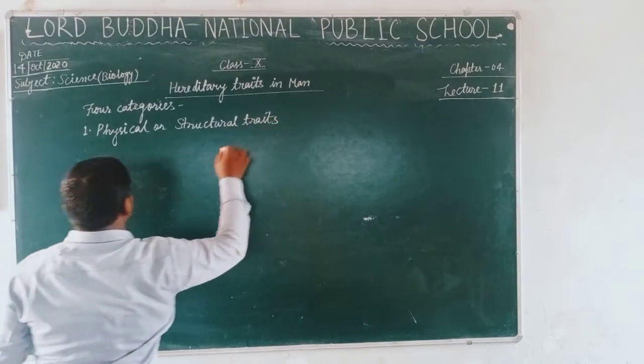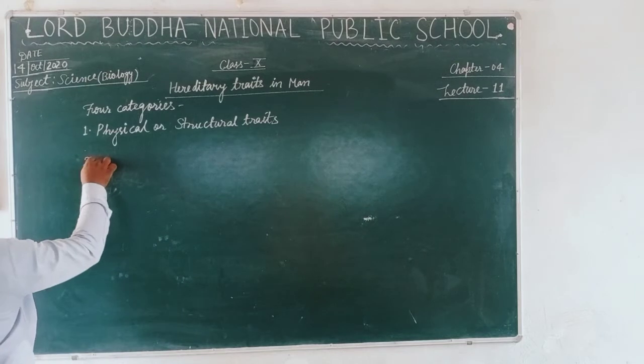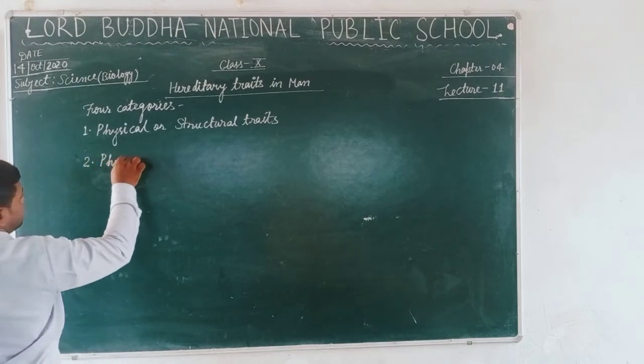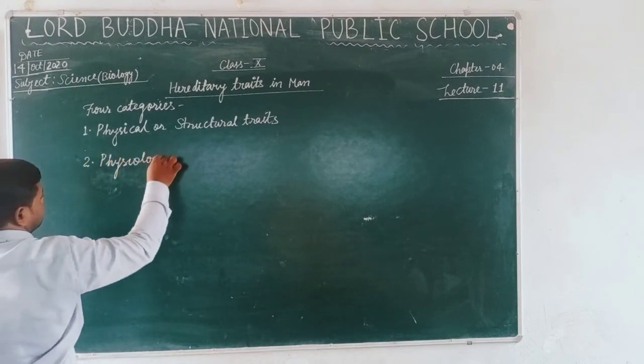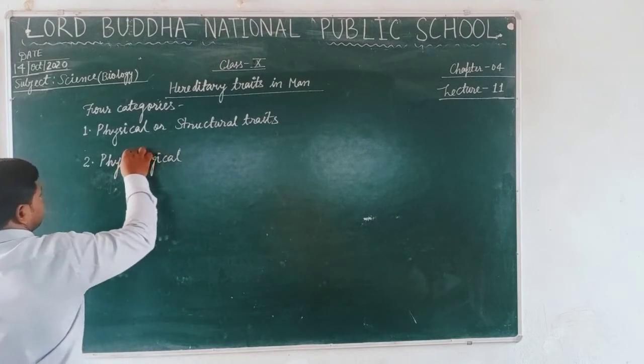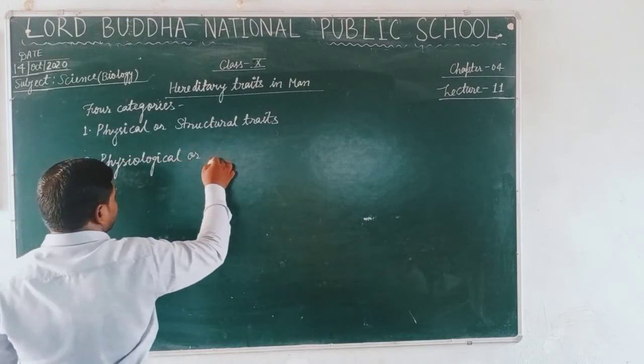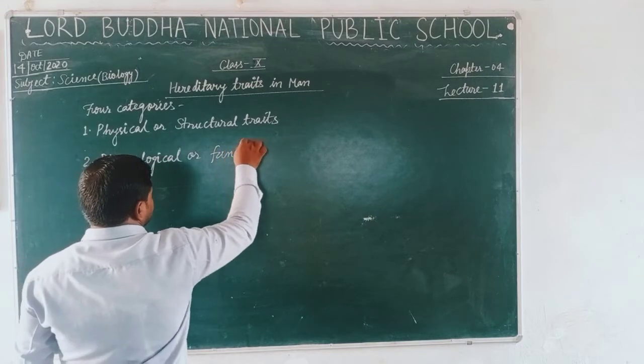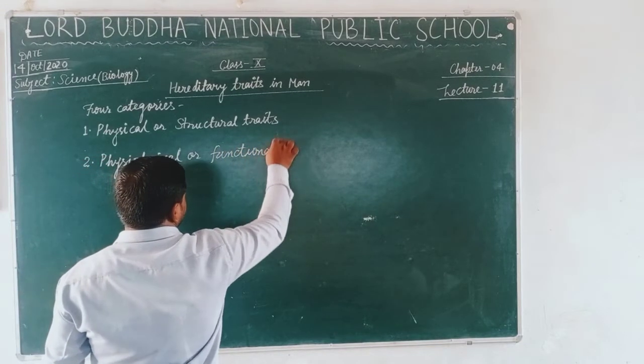The second one is physiological or functional trait.